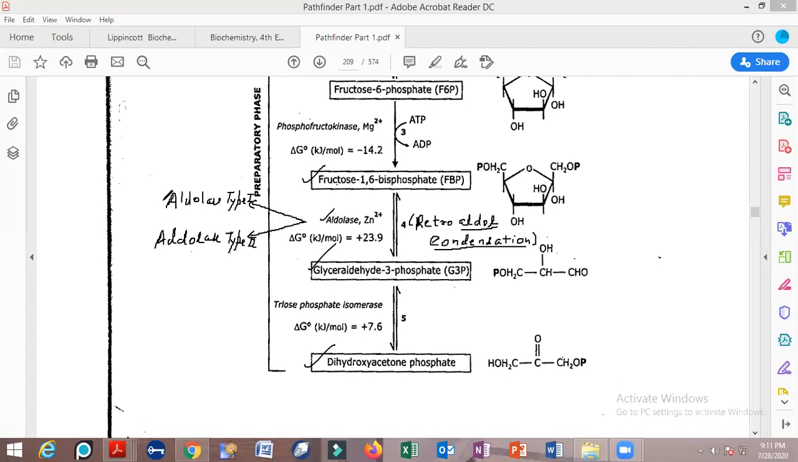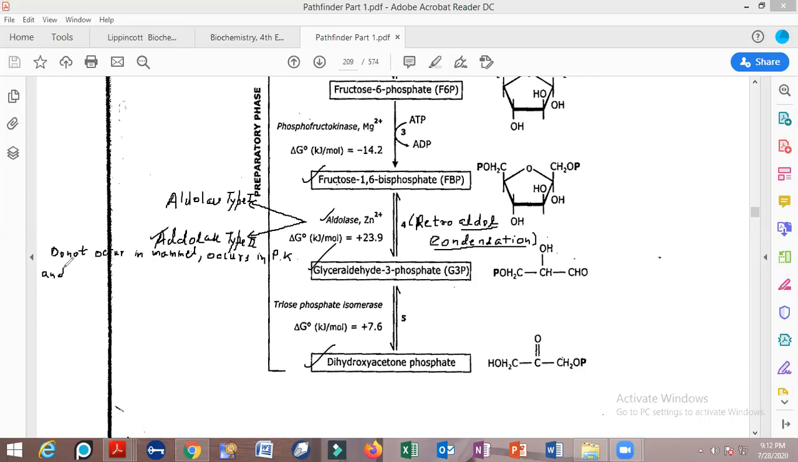Now aldolase type 2 does not occur in mammals. This enzyme never occurs in mammals, and this enzyme is present only in the case of prokaryotes. So in place of type 1, type 2 is present in the case of prokaryotes.